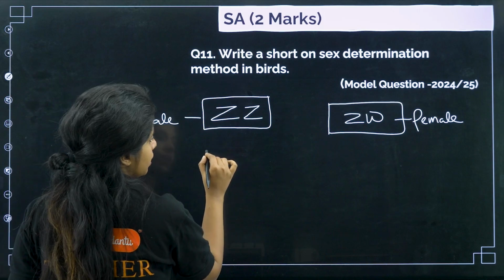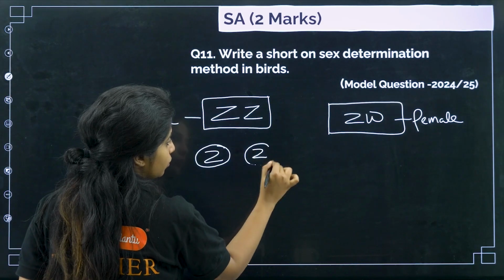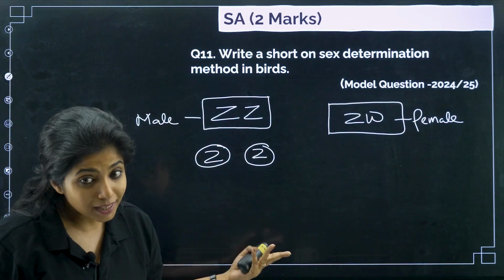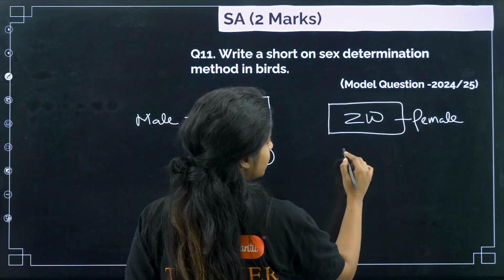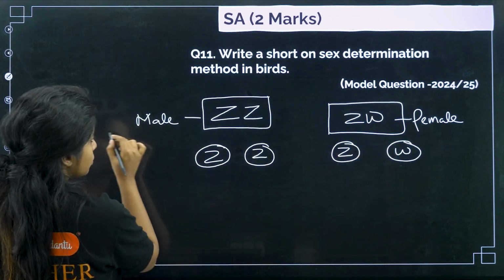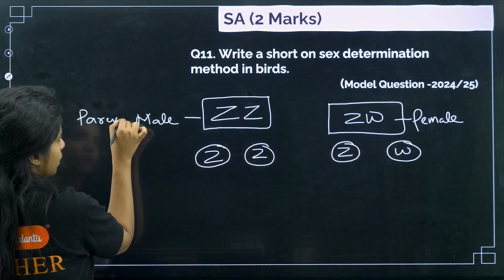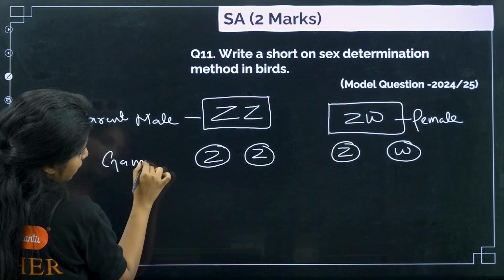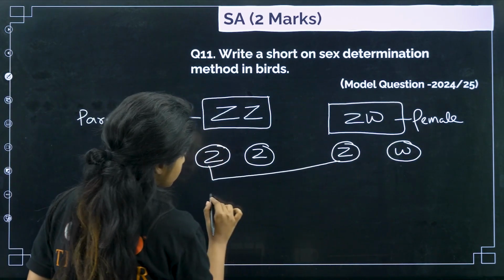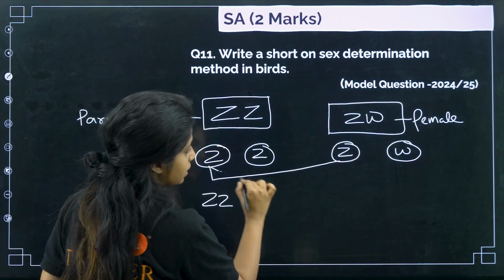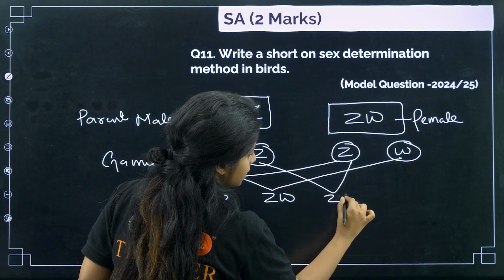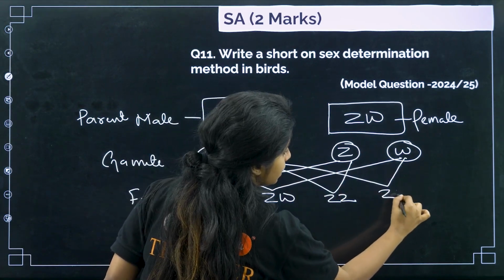Basically this male can contribute gametes, both of them will be the same. It is homozygous condition, homogametic condition. Over here it can be Z and it can be W. So this is the parent. You have to make it like this. This is the gamete, and this one will be the F1 generation. When this and this fuse, you get ZZ. When this and this fuse, you get ZW. When this and this fuse, you get ZZ. When this and this fuse, you get ZW.